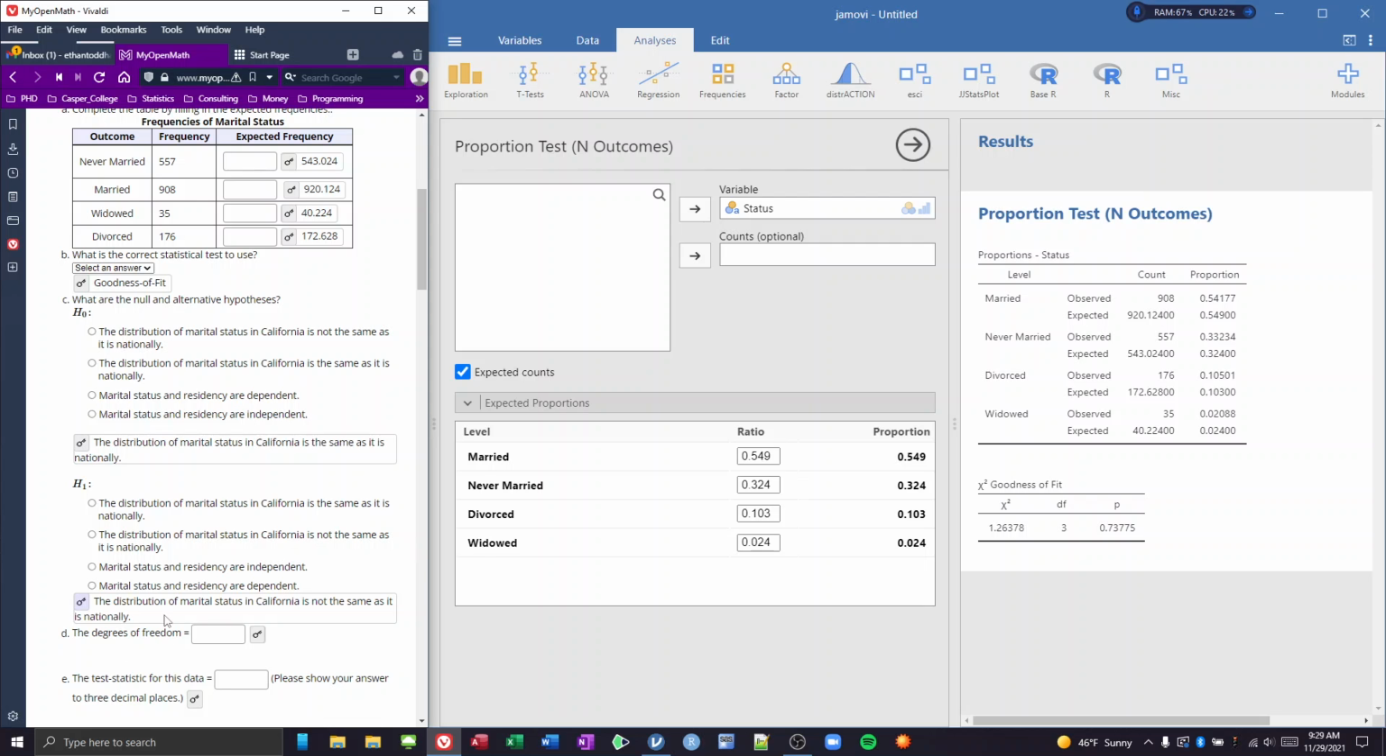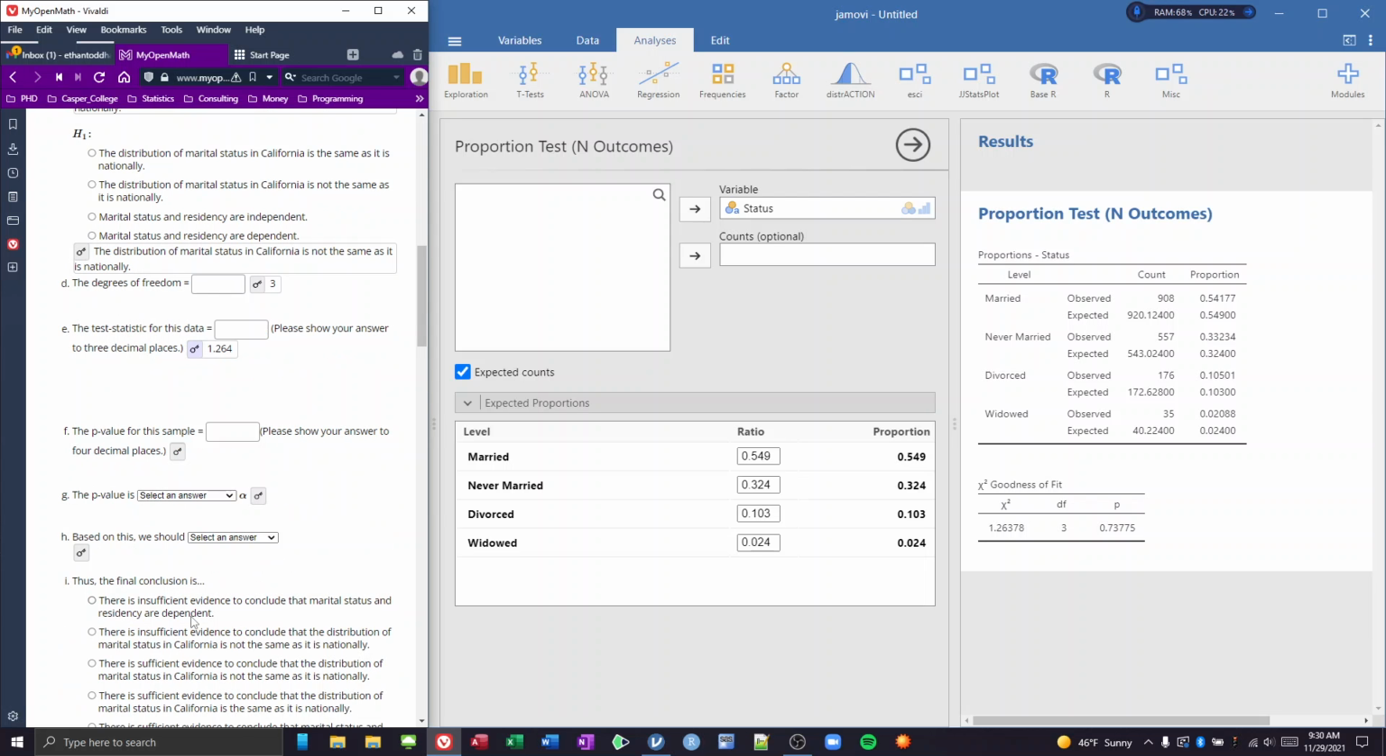Next question, degrees of freedom. We look at the number of levels that we have, and we subtract one, so that gives us a degree of freedom of 3, and it goes right there, 3. The test statistic is going to be this chi-squared, and it's this 1.26. And then let's go down, and the p-value is this 0.73775, yep, they'll match out.